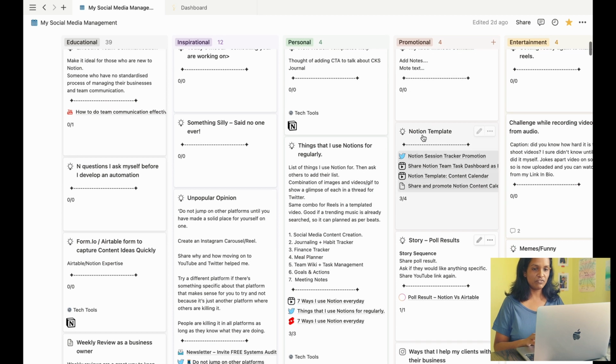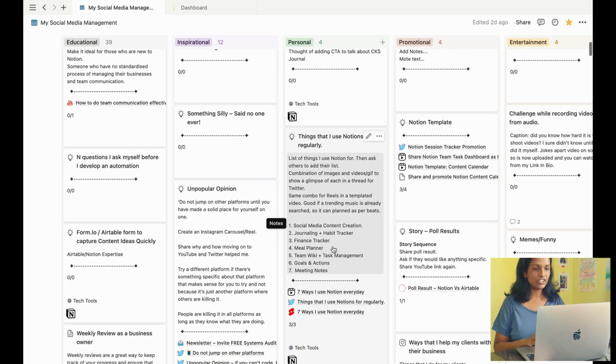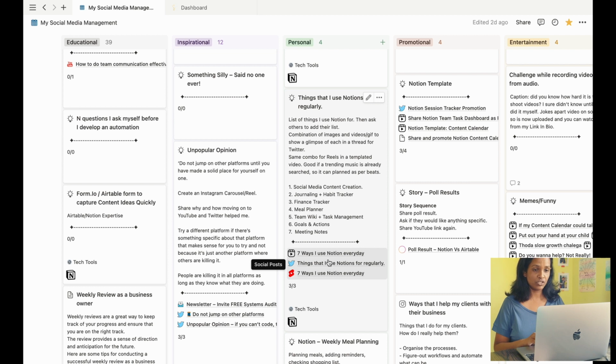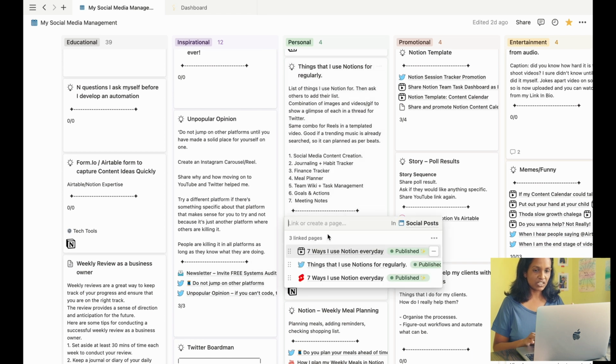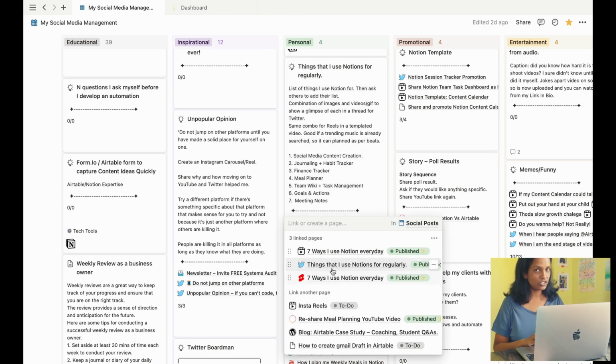It also shows the general notes if I have added any, and below that it shows all the linked or related posts. If I click on these, I can also see the statuses of the related posts at a glance. It also shows me some more posts below which I can add to the linked post, but I'm a bit careful here